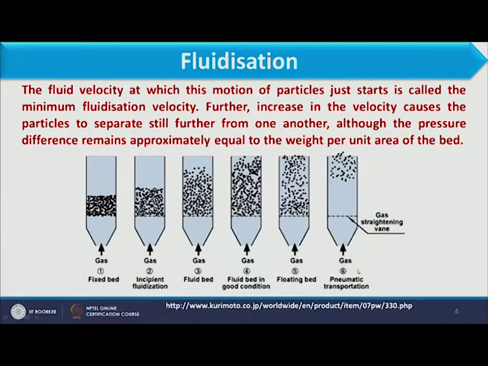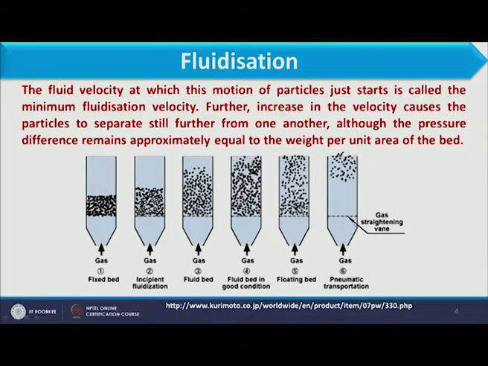With further increase in velocity, you can see in figure 6 that the particles leave the bottom support where they were initially placed, and start moving upward entirely.